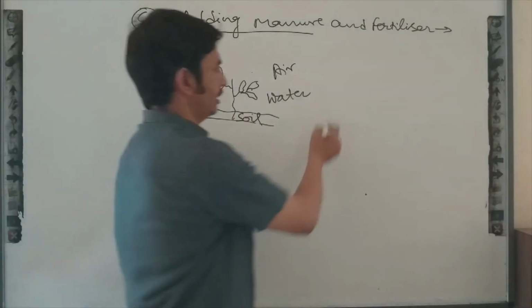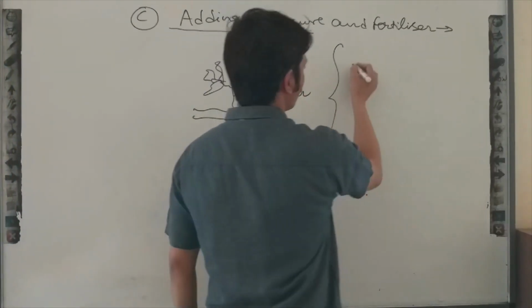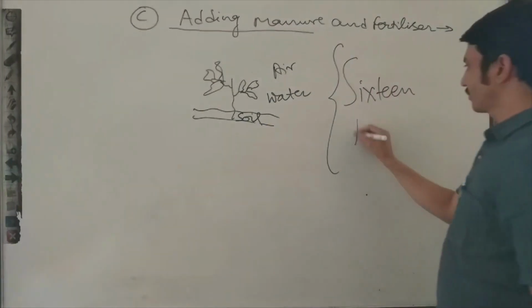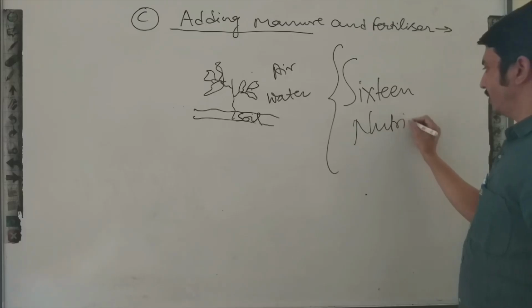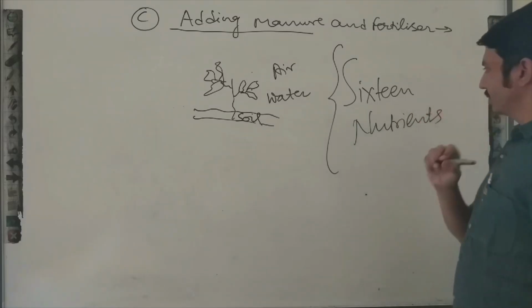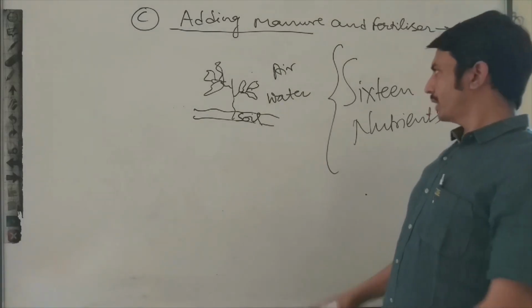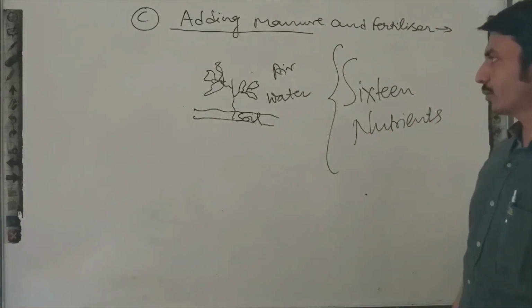So we can say plants require 16 nutrients for their growth. How many nutrients are required by the plant? 16 nutrients are required by the plant.